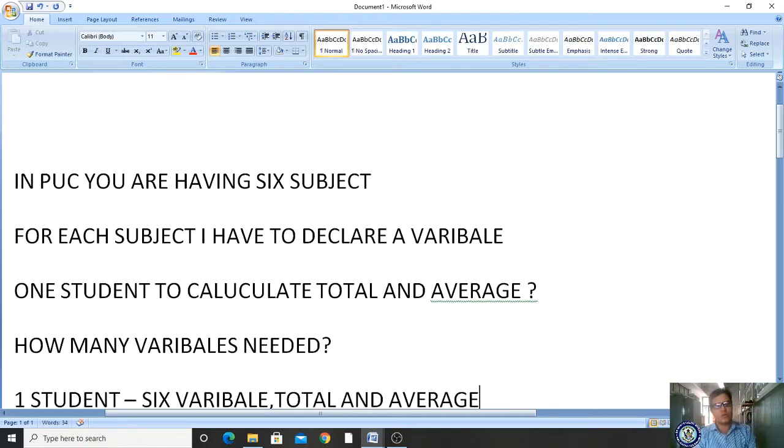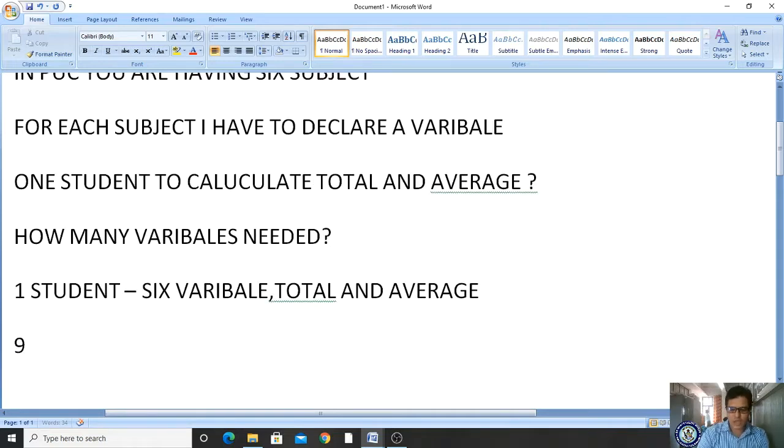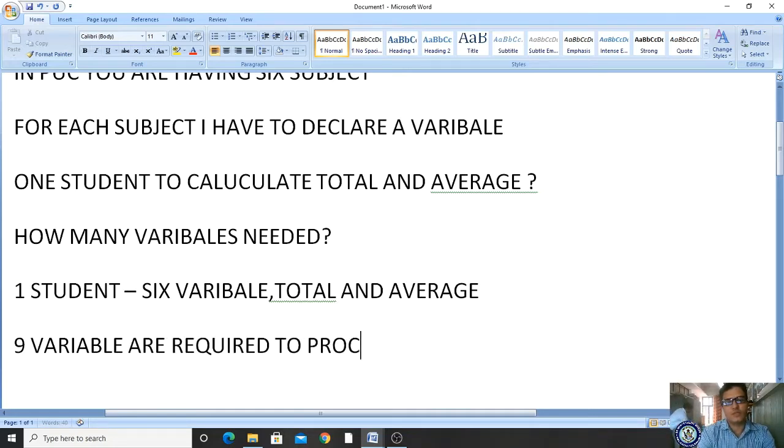So a total of 7 variables are required. Sorry, a total of 9 variables are required to process this information.